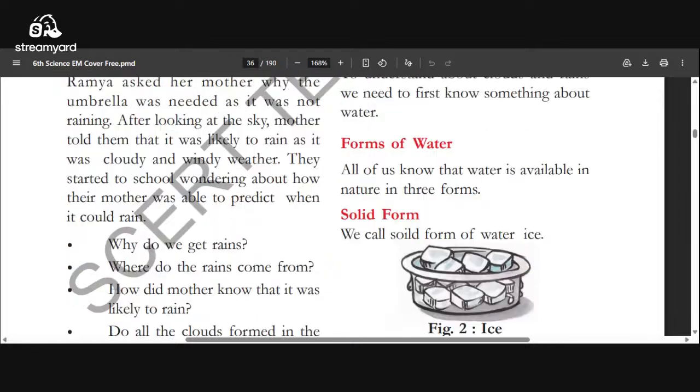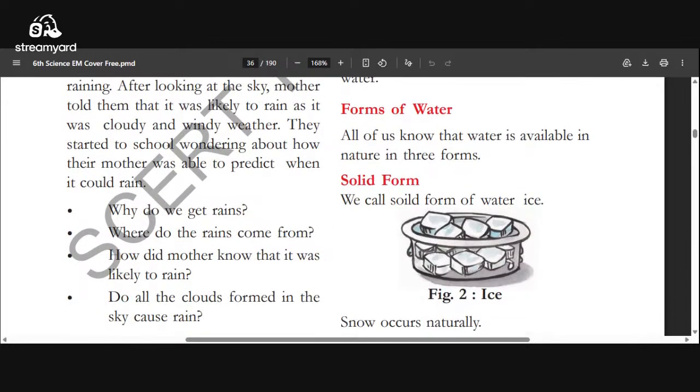They were surprised. What we are learning here is that before raining, we look into the sky and, from the weather condition, we can predict it. In the same way, Ramya's and Sauma's mother had such an experience. She advised them to keep an umbrella with them. So they took it and went to school. That is completed.